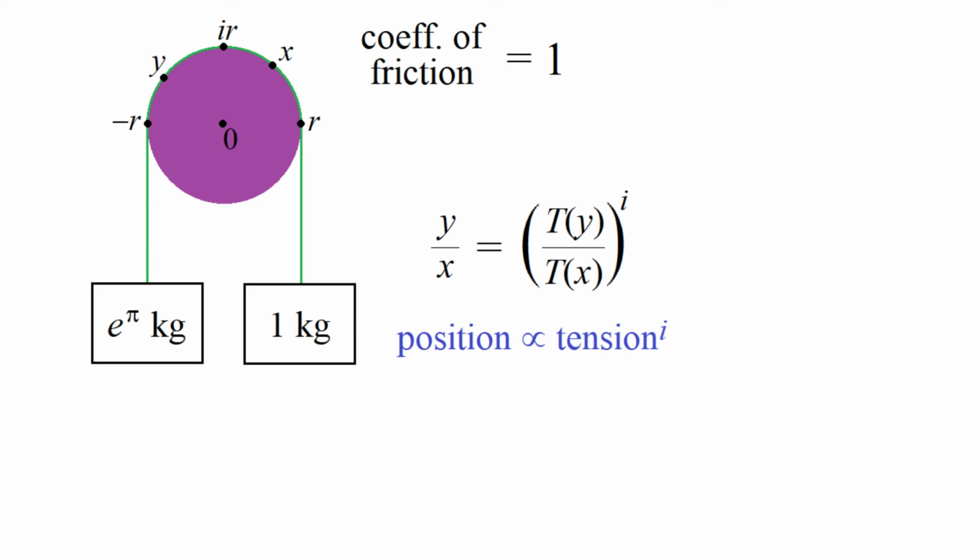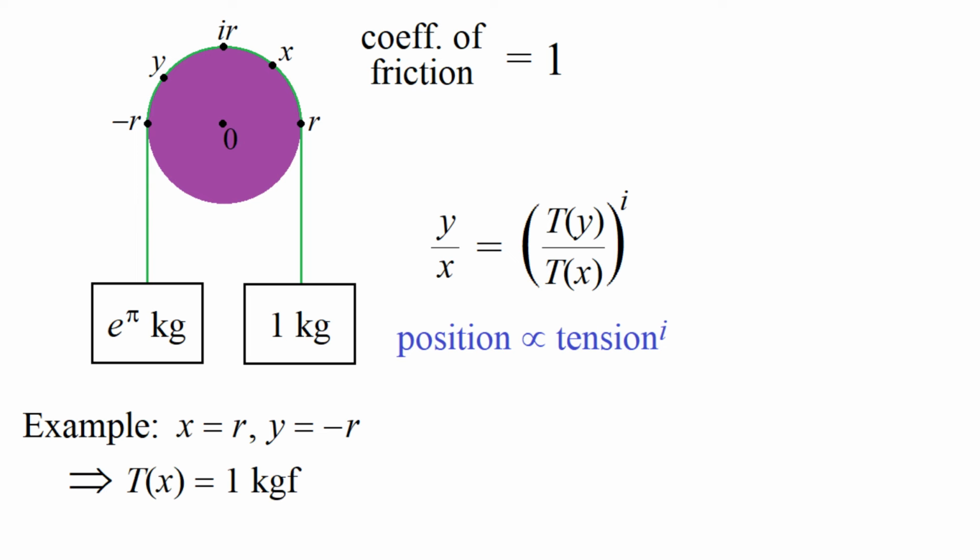Now let me illustrate our equation with an example. Namely, take x to be the point r, the point where the string first comes into contact with the disk, and take y to be the point minus r, so the last point at which the string is in contact with the disk. So then the tension at the point r is equal to 1 kilogram force, and the tension at the point minus r is equal to e to the pi kilograms force.